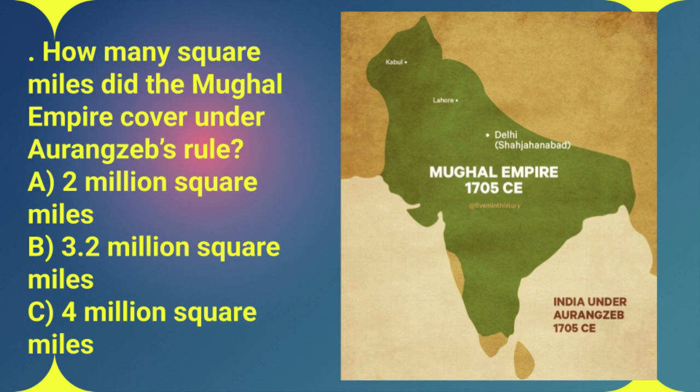Under Aurangzeb, the Mughal Empire reached its largest geographical extent ever, encompassing a whopping 3.2 million square miles. This was the culmination of centuries of Mughal expansion, stretching from the Himalayas down to the Deccan Plateau, a truly massive domain and a testament to Aurangzeb's ambitions, although, as we've discussed, this expansion came at a steep price. The answer is B, 3.2 million square miles.